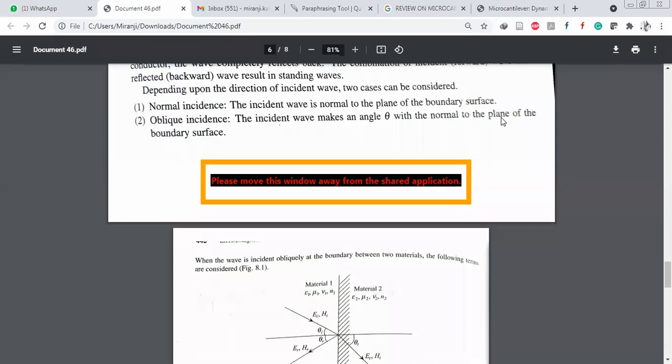So normal means perpendicular to the boundary, and oblique is other than normal, that is, making an angle theta.